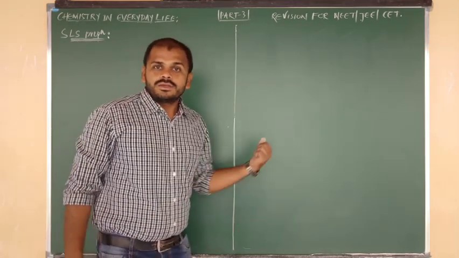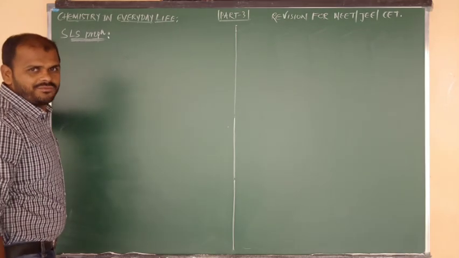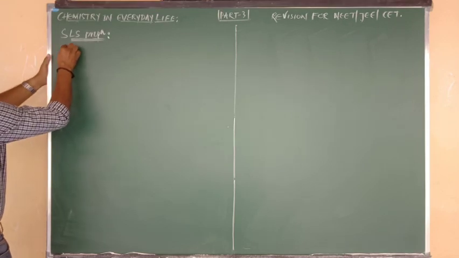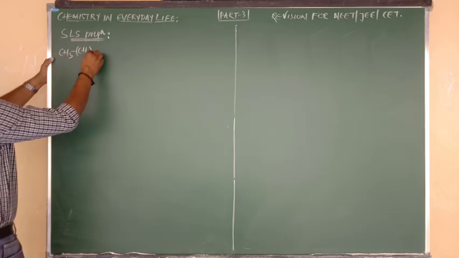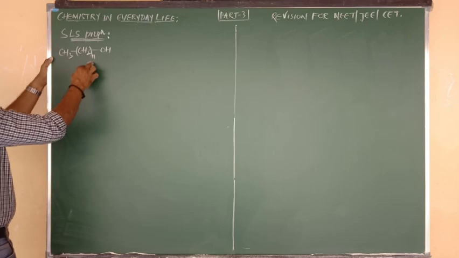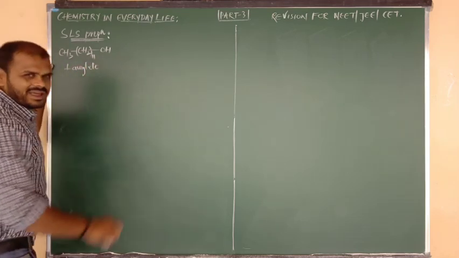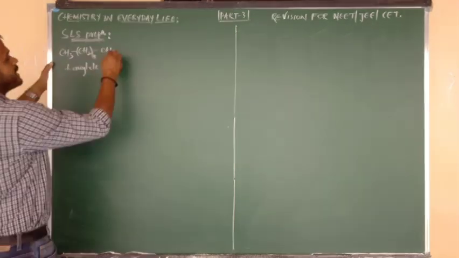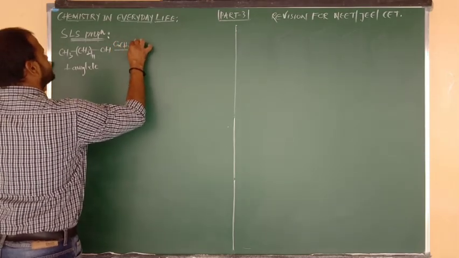Yes, beta. Now we are going to prepare SLS. SLS is nothing but sodium lauryl sulfate. It is prepared from lauryl alcohol. What is the formula of lauryl alcohol? CH3 bonded to CH2 taken 11 and connected to OH. This is the formula of lauryl alcohol. Lauryl alcohol undergoes reaction with concentrated sulfuric acid.